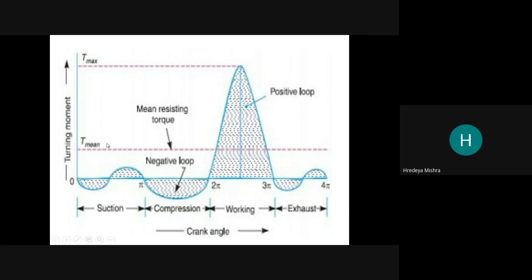Between suction and compression, there is a loop which is positive, but very small, and this is the working. So pi means 180 degrees, pi by 2 means 90 degrees here, and this is 2 pi.